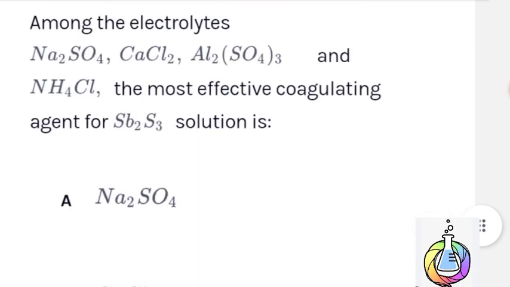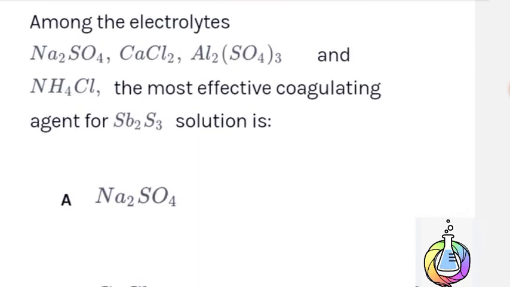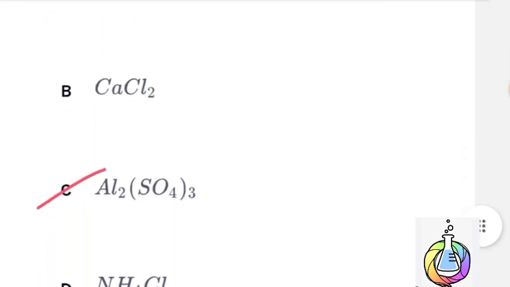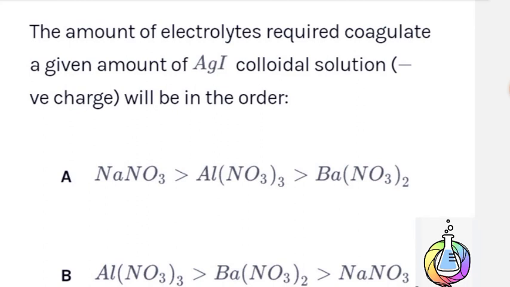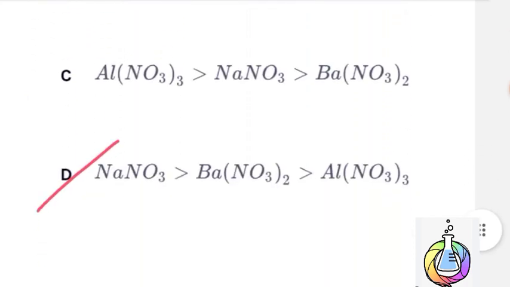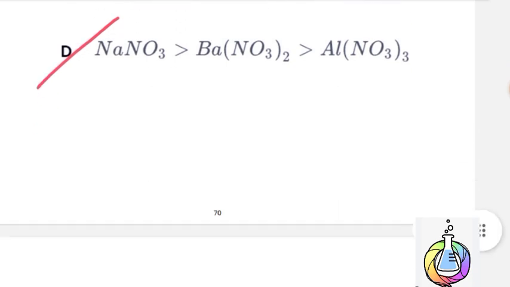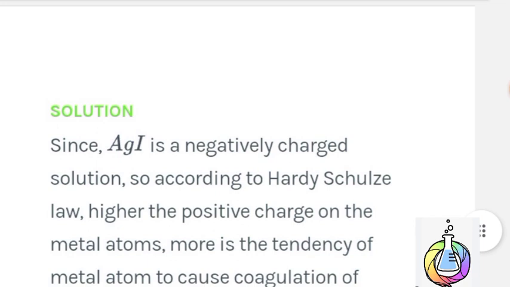Next question. Among the electrolytes Na2SO4, CaCl2, Al2(SO4)3 and NH4Cl, the most effective coagulating agent for Sb2S3 sol is option C, which is the correct answer: Al2(SO4)3. The amount of electrolyte required to coagulate a given amount of AgI colloidal solution will be in the order given in option D, which is the correct answer: NaNO3 is greater than Ba(NO3)2 is greater than Al(NO3)3. Therefore, option D is the correct answer.